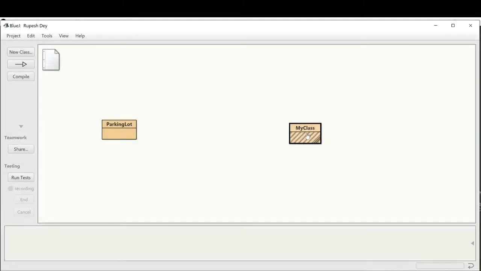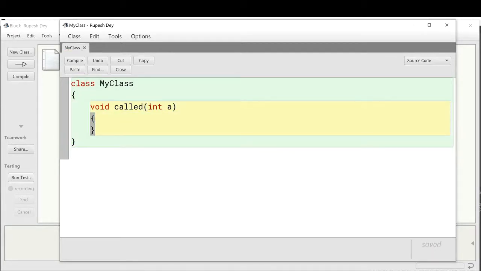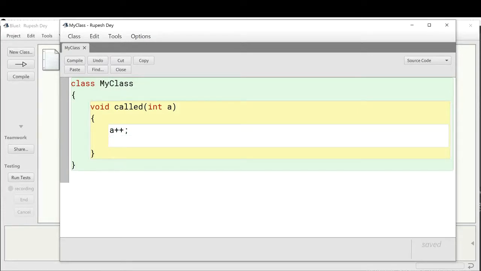So let's have an example through which we can better understand the call by value and call by reference methods. Here in BlueJ, I will define one class with two methods. First is void called, which will take one integer parameter. And inside the function, I will write the code to update the value of this integer variable by plus plus. And then we will display the value of this parameter.